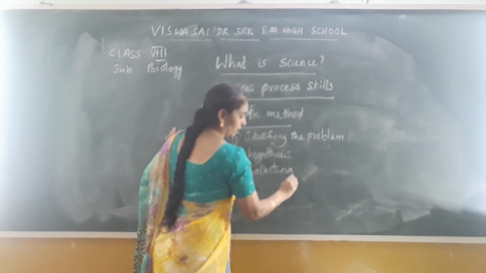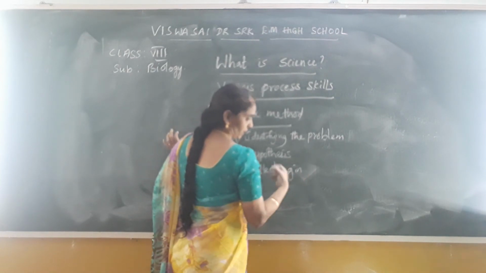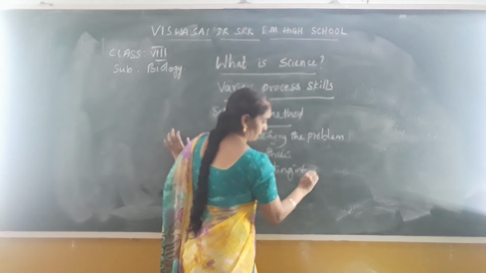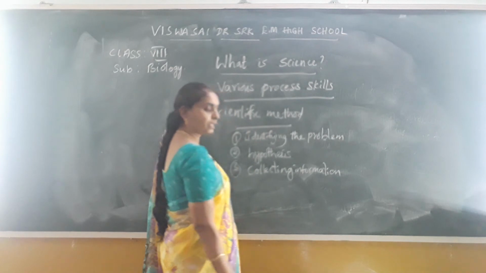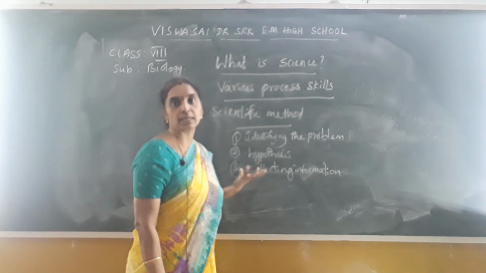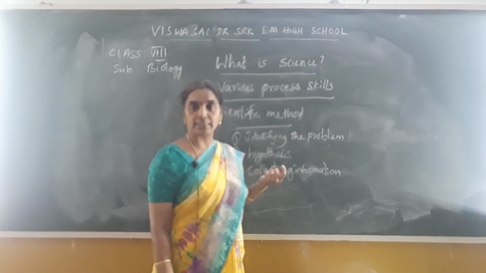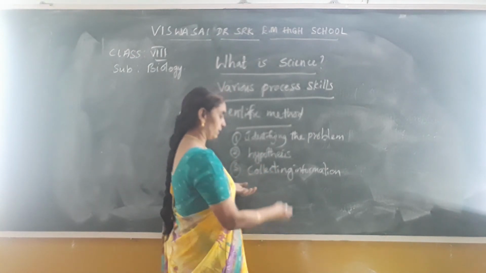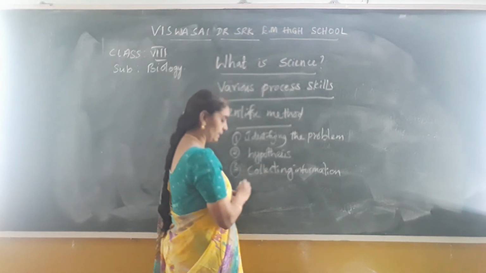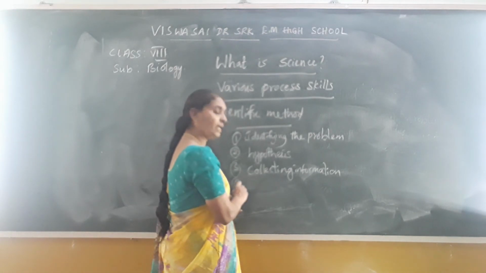So what is collecting information? Data. That is gathering the data. Is it clear? So in that step of the scientific method, you collect the information, that is the materials that are required, like a screwdriver or the tester or any requirements, that is the wires, everything. That is collecting the methods and materials for doing the experiment.